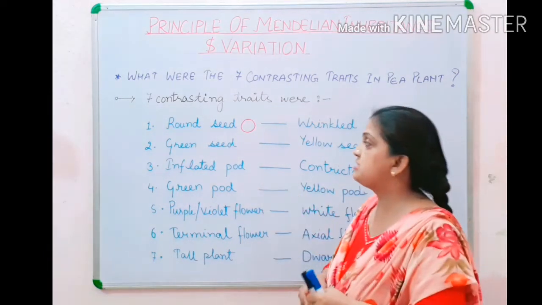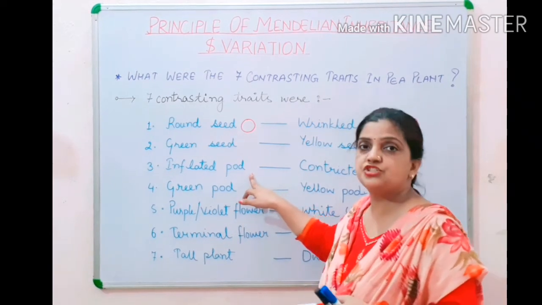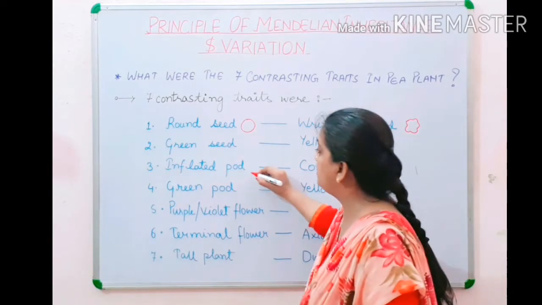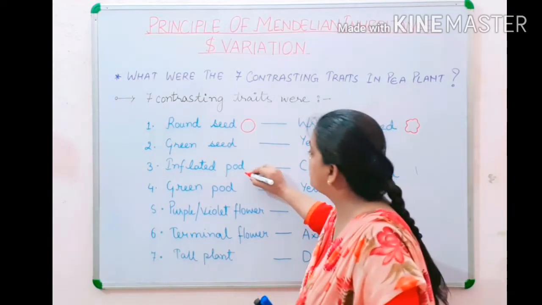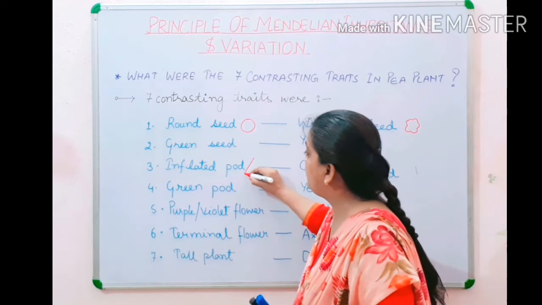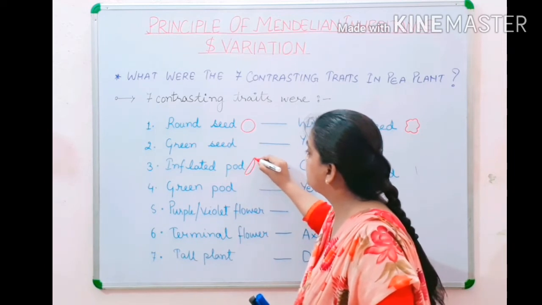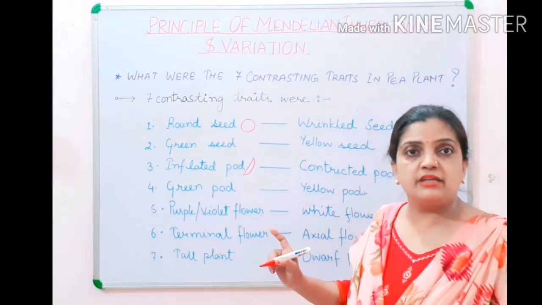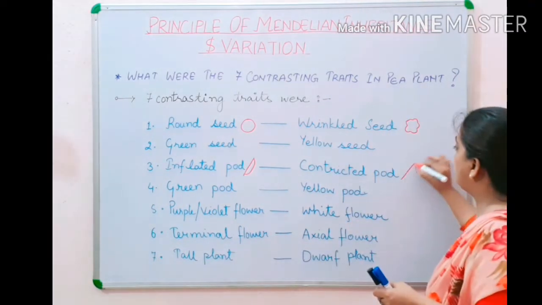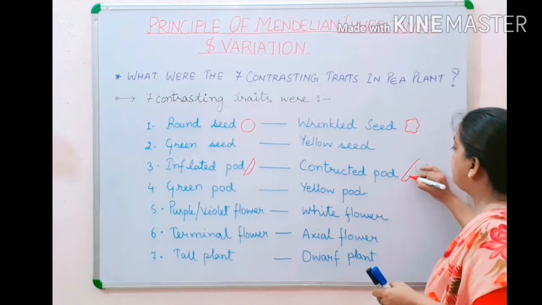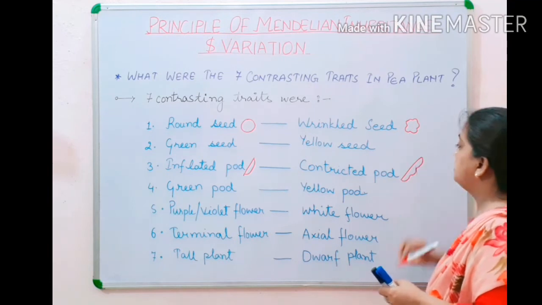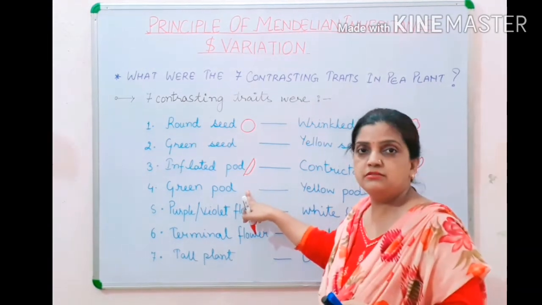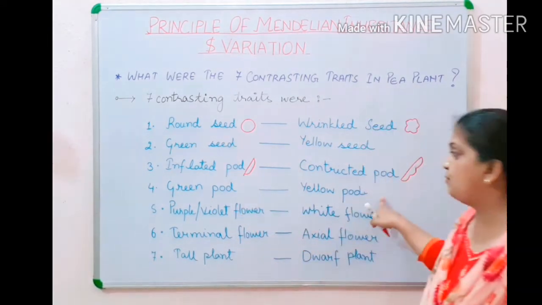Next, I am talking about the shape of the pod. Pod means fruit, like fruits. Your pea fruit is like this. So some of the pods were inflated and some of the pods were constricted. If I talk about the color of the pod, some of them were green and some of them were yellow.